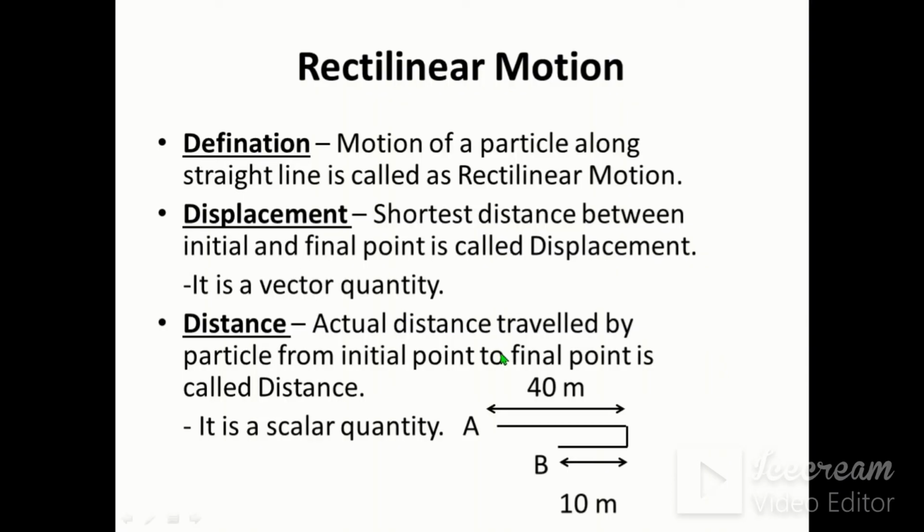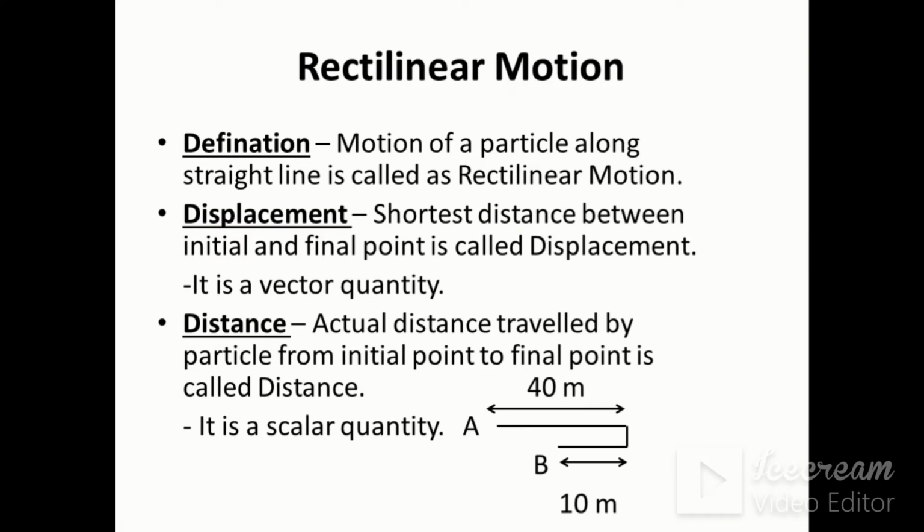Rectilinear motion. This is our first topic, rectilinear motion. Motion of a particle along a straight line is called rectilinear motion. If the particle is taking a curved path, then we call it curvilinear motion. But the motion of a particle along a straight line is called rectilinear motion.